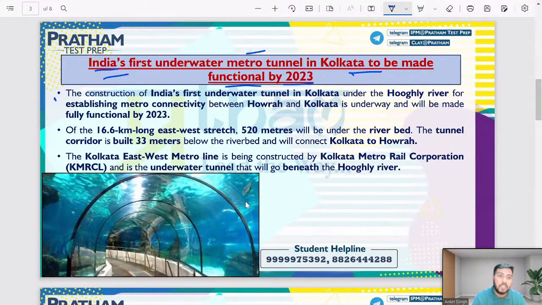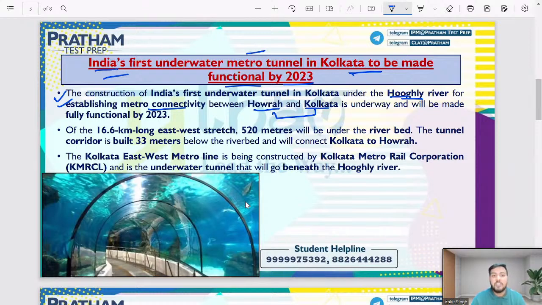Let's move to some of the important points. The construction of India's first underwater tunnel in Kolkata, under the Hooghly River. So which is the river? Hooghly River. For establishing metro connectivity between Howrah and Kolkata. So these are the two cities. Which are the two cities? Howrah and Kolkata. दोनों के बीच में connectivity किससे होगी? Through this underwater metro tunnel, and will be made functional by 2023.